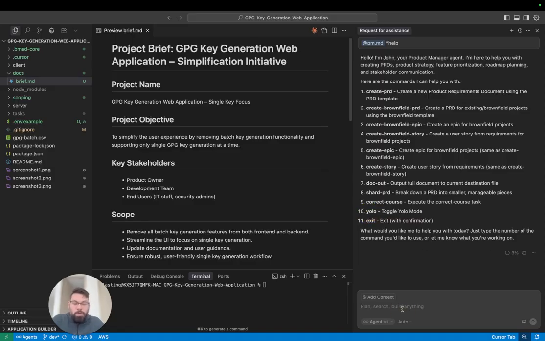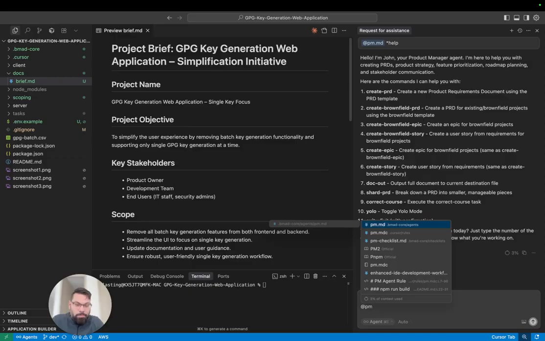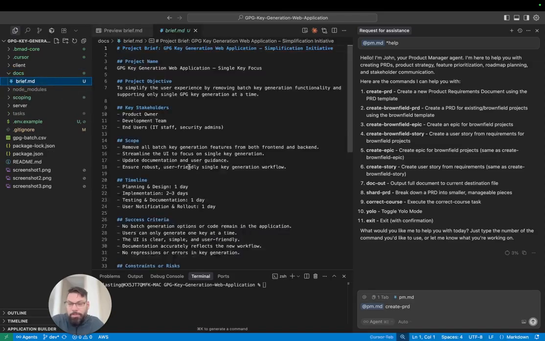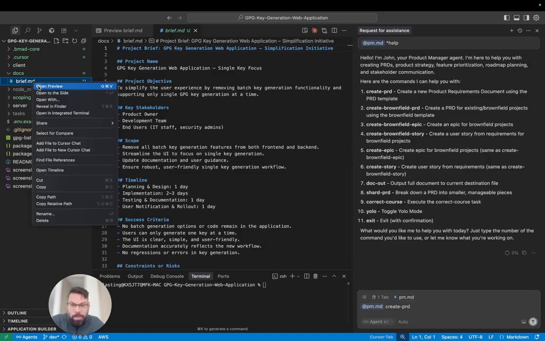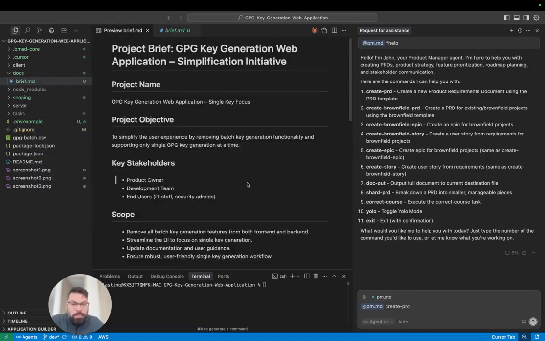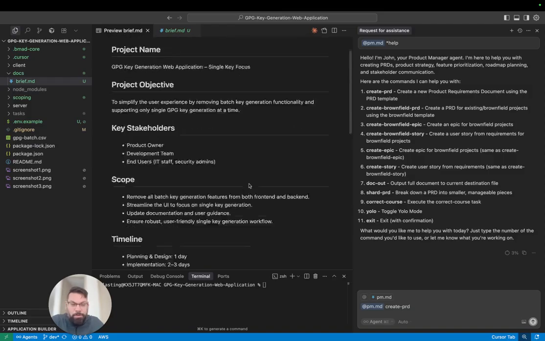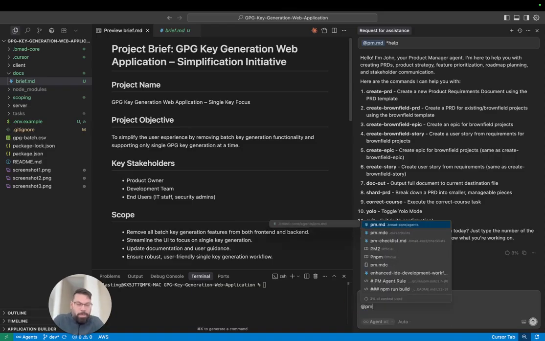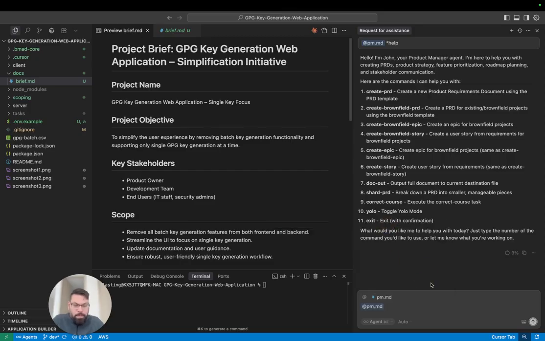So we're going to start with @ PM, the project manager, and tell it we want to create a PRD. It's going to automatically look for the docs directory and the brief.md that we already created with our previous analyst. Remember, I'm tagging the project manager, so @ PM, and then create PRD.